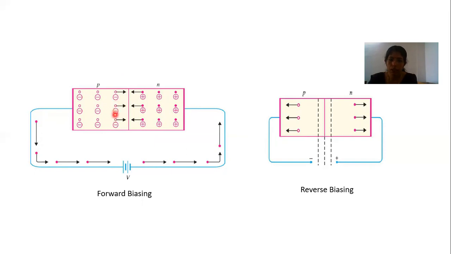The n region has free electrons and positively charged impurity atoms, because those atoms donate one electron.